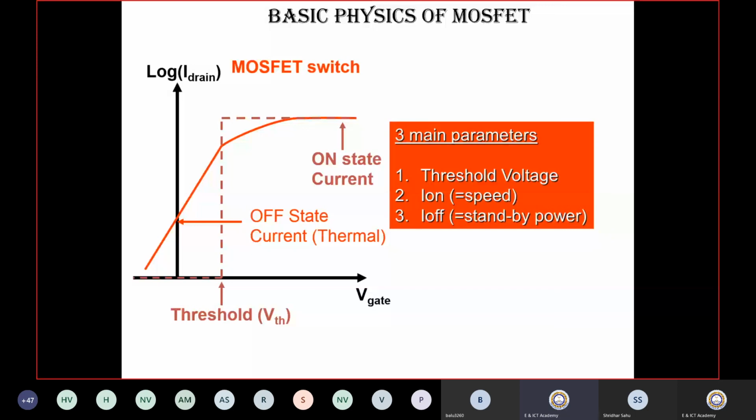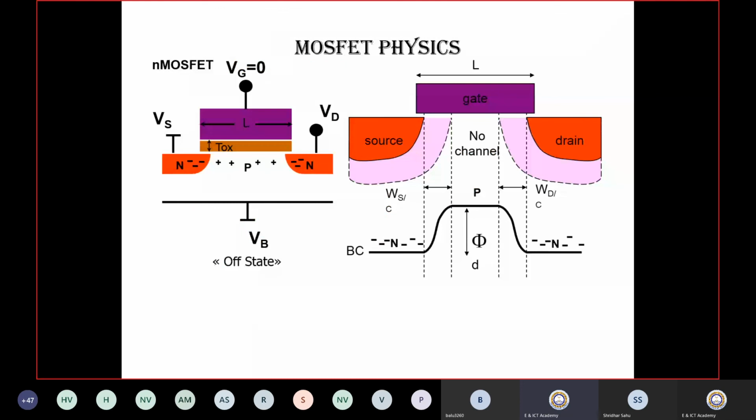So to overcome these limitations, a new technology has arisen that goes beyond CMOS technology. These are some physical parameters you can see in terms of the MOSFET. I'm not going into the details of the physics of operation.